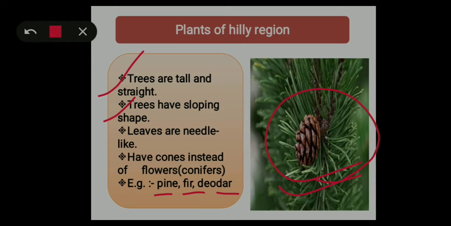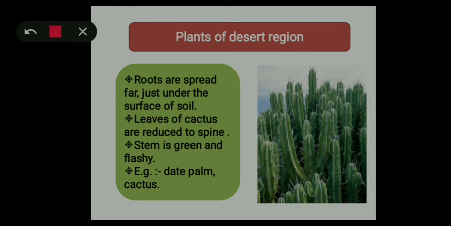Next topic is plants of desert region. The plants in the desert also have various adaptations that help them to survive in the desert. As we know, there is very little rainfall, so to live there the plants have roots which are spread far out, a large network of roots just under the surface of the soil, so that they can catch even the smallest amount of water.